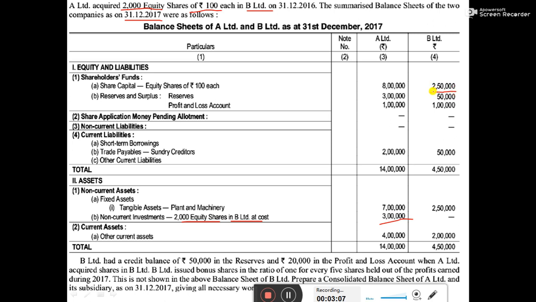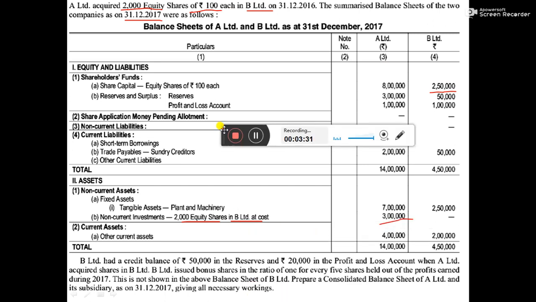Out of how many shares is B Limited having? B Limited is having 2500 shares. 2,50,000 divided by 100, we are getting 2500 shares. So in short, A Limited is holding 2000 equity shares out of 2500 equity shares in B Limited. So A Limited is holding company and B Limited is subsidiary company. Now we have to see the additional information which is given.